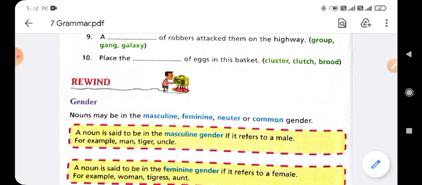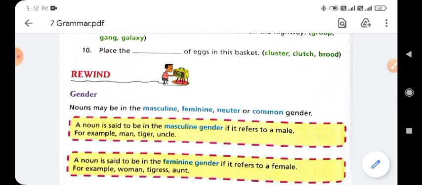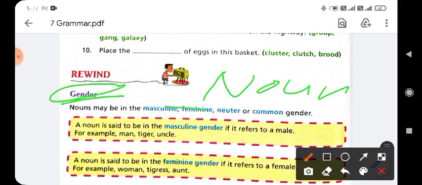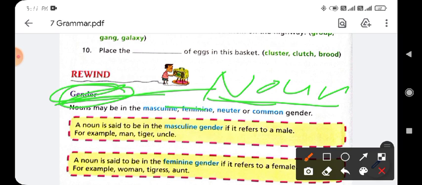Today I am going to discuss the topic gender. It is our next topic, and after that I will discuss the next topic, number. I have also explained nouns in the previous video, and gender is not different from nouns. It is a part of nouns. Gender is the naming word we can use as a subject. So gender is not different from the noun.